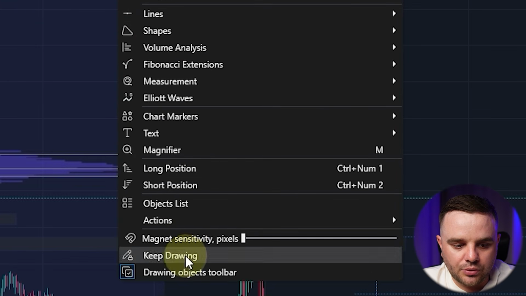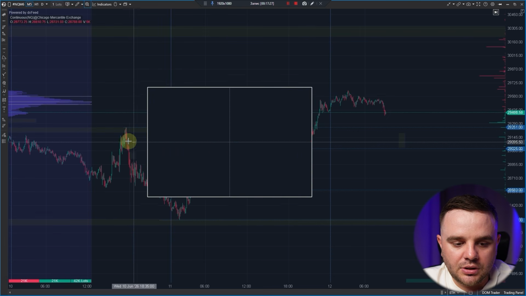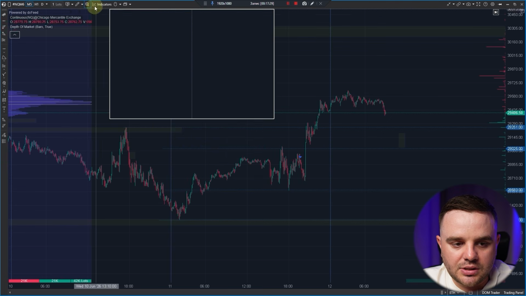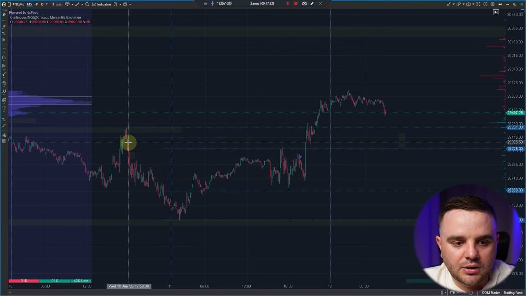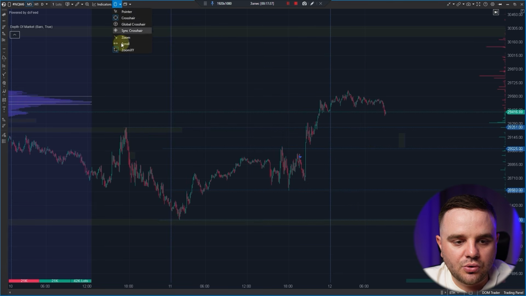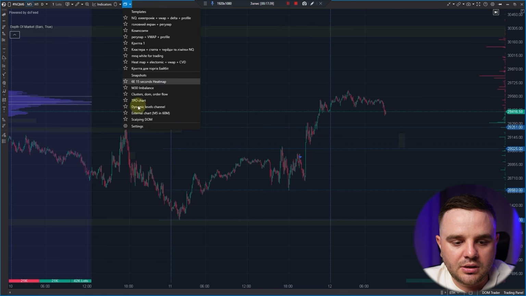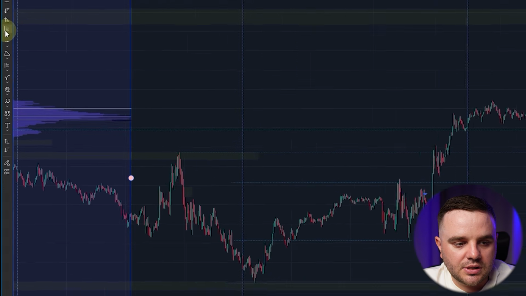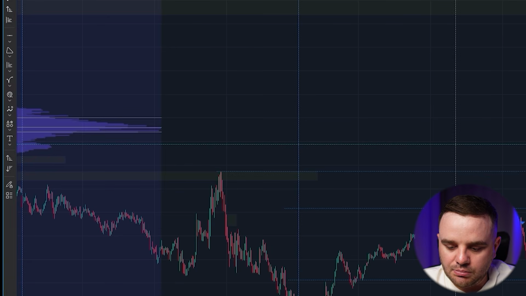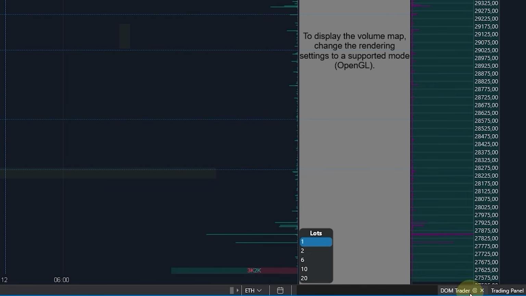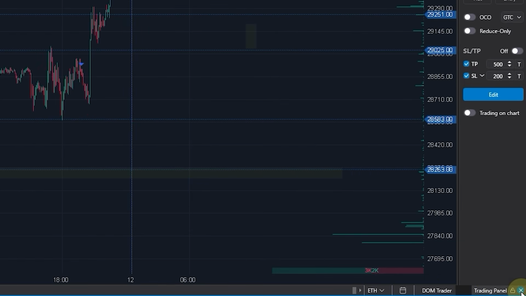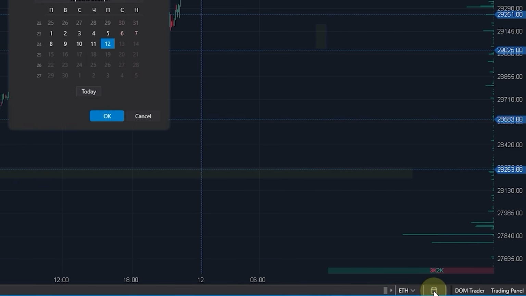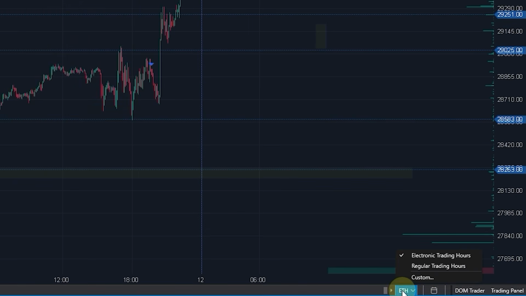Here you have all the drawing tools that you need. Here you can zoom in and see inside a candle. It's like an X-ray. Indicators, how to scroll with your mouse, and here is your template. From this side, as you can see, are the drawing tools. Below at right, you can start the DOM trader, the trading panel. Here you can choose the time period and the type of session. As you can see, electronic and regular. Regular for the US market, when the US opens, or custom.